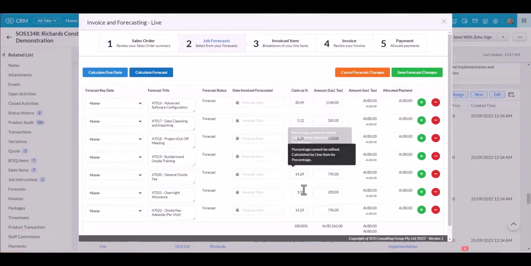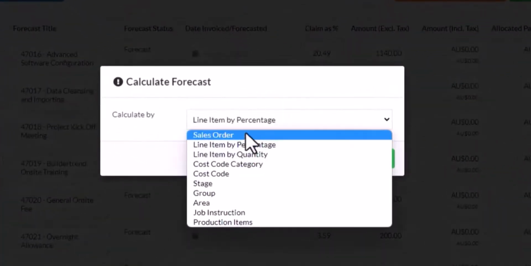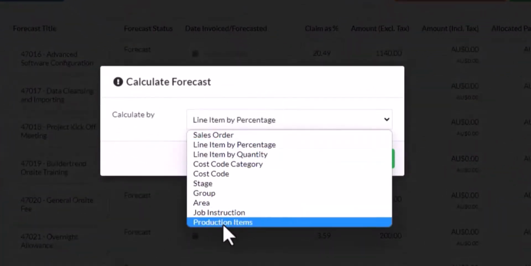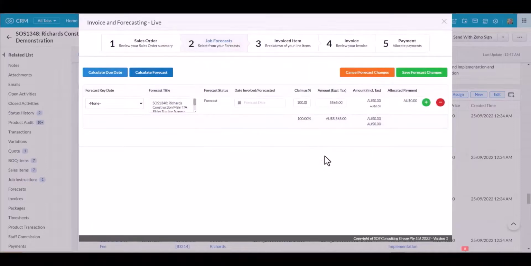If I go back and I want to forecast it by percentage, then the quantity field is replaced with a percentage. I can work through the different options here and forecast by job instruction or production items, or I can just choose the sales order and forecast the entire balance on delivery or completion of the sales order. If you want to raise an invoice immediately for the full balance, then just forecast by sales order and go straight through to the invoice stage.